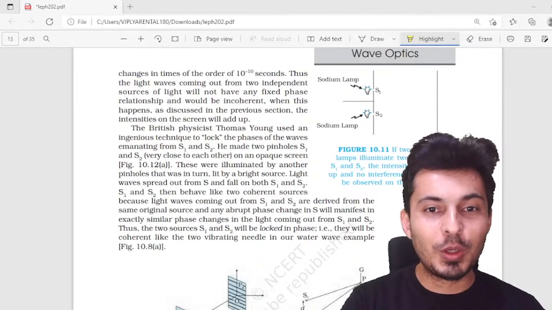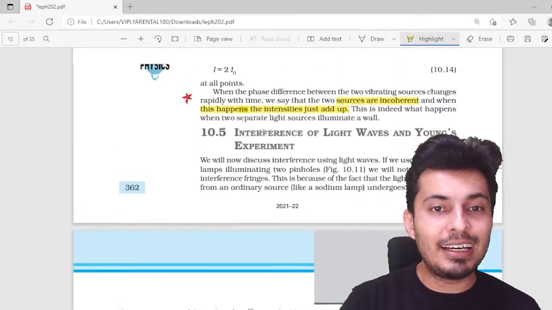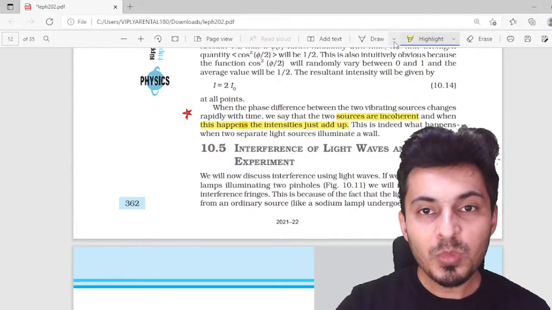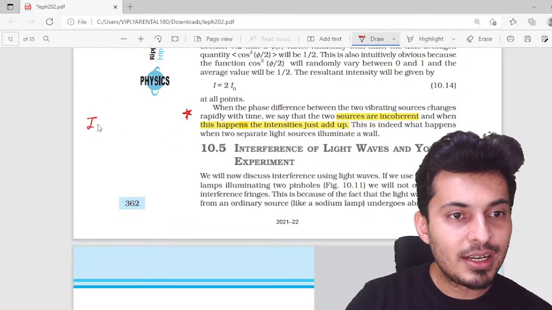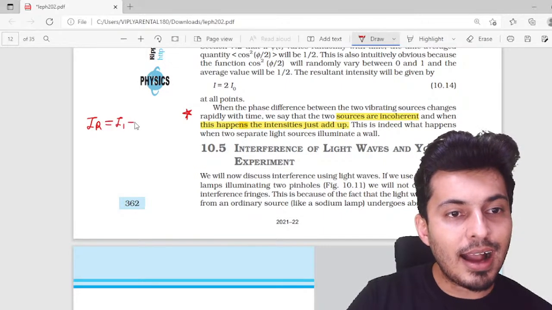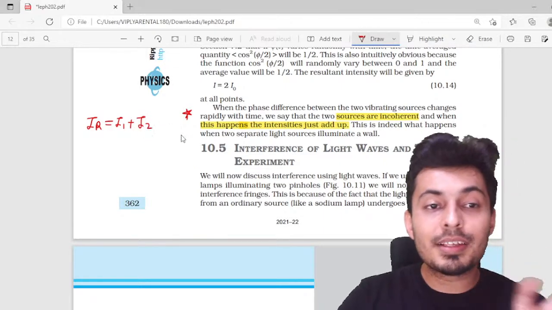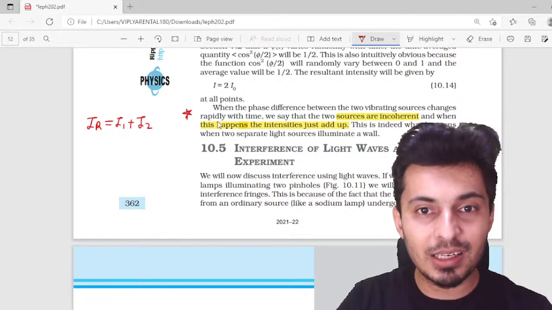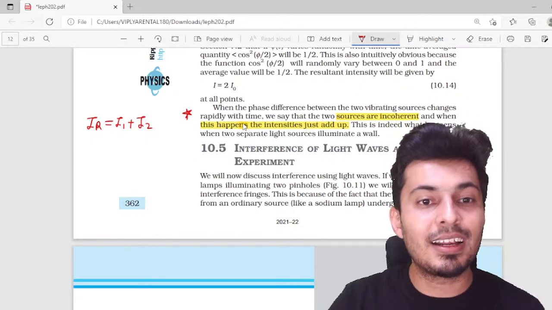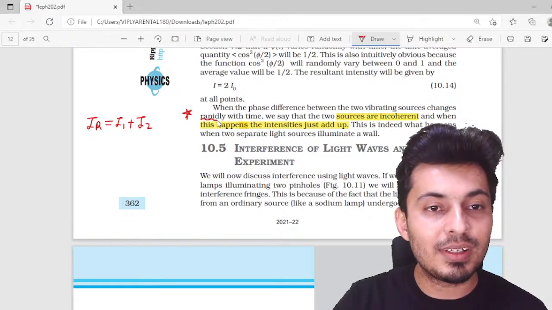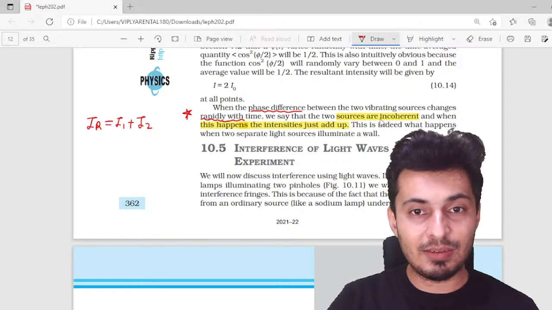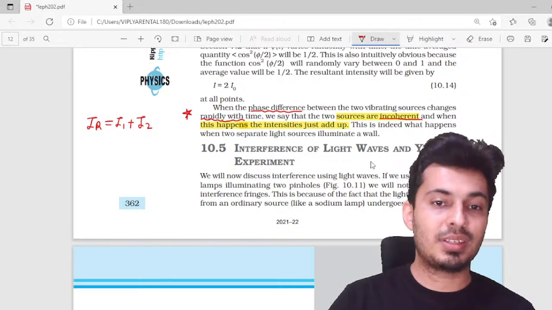So it's just going to basically add their intensities. Keep this in mind. Very, very important paragraph. So for incoherent sources, the resultant intensity is I1 plus I2. There is no 2 root I1 I2 cos phi. Keep this in mind, because their phases are changing rapidly with time. Read this. Their phase is changing rapidly with time. That's the reason why they are incoherent sources.